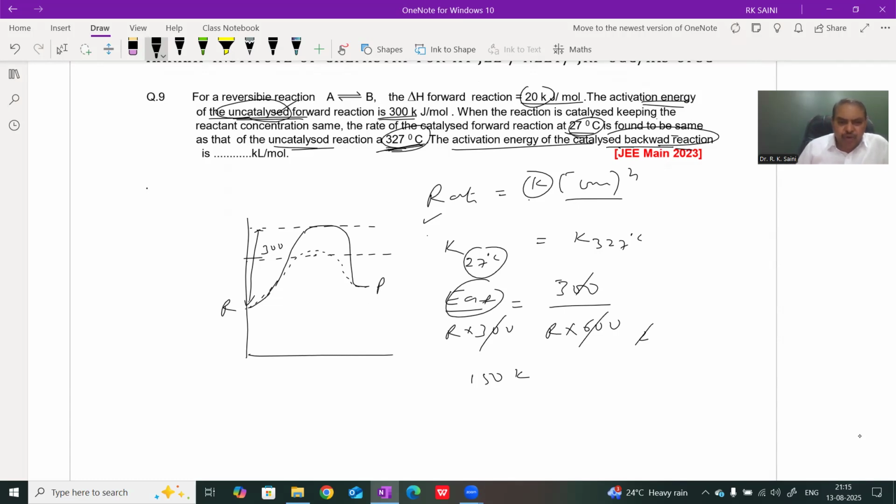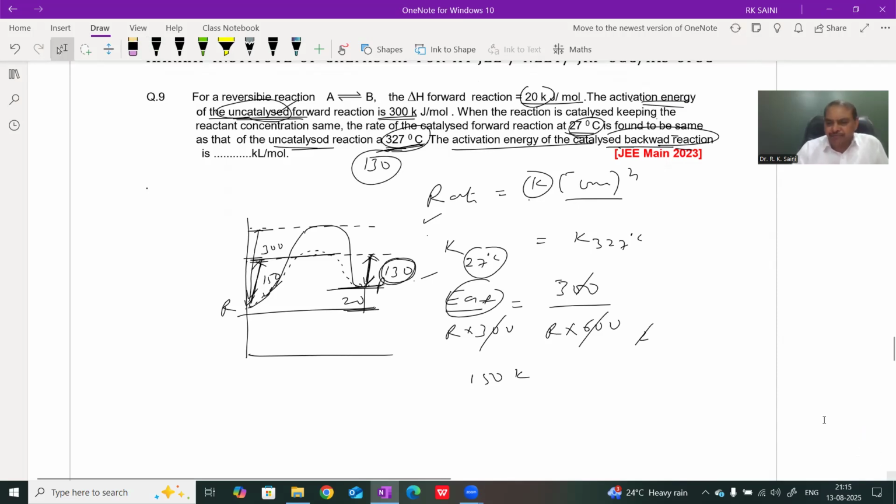The activation energy of forward reaction is 150 kilojoule. This value is 150, and this value is given, 20. It means the activation energy of backward reaction is 130 in presence of catalyst. Check. Activation energy in presence of catalyst is 150, and for endothermic reaction, the enthalpy of reaction is 20. Therefore, this value is activation energy of backward reaction, and it is 130. Therefore, our answer is 130 kilojoule.